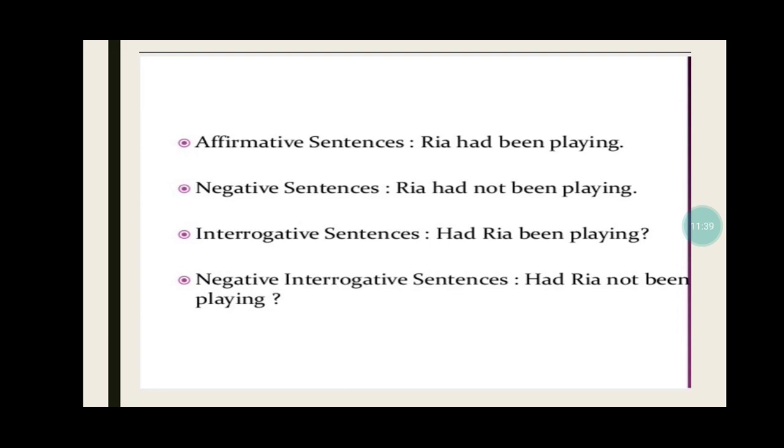See, Ria had been playing. This is affirmative sentence. Then coming to the negative sentence, Ria had not been playing. Interrogative sentence, had Ria been playing? Question mark. And in the negative interrogative sentence, had Ria not been playing? Again, you are asking the question, but in a negative. Here you are going to get a negative answer. Okay, but also always remember that again we are going to put a question mark at the end. So students, this is all about the past tense that we are going to cover in this video.